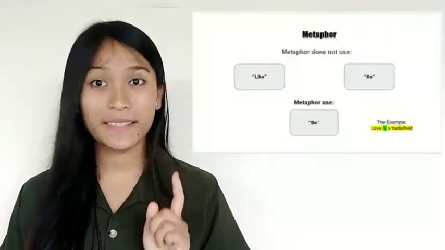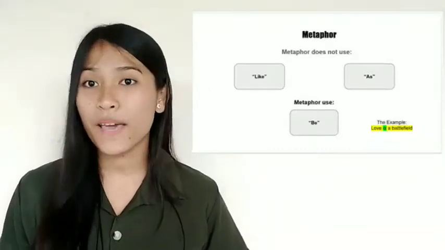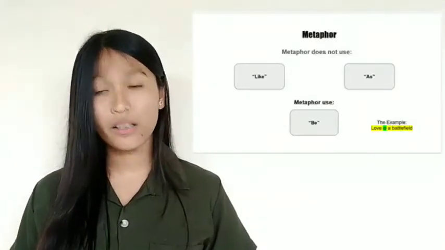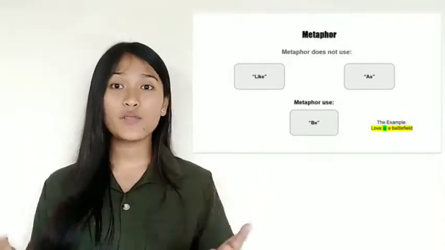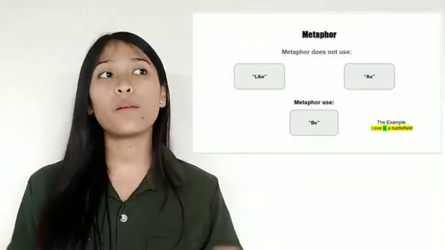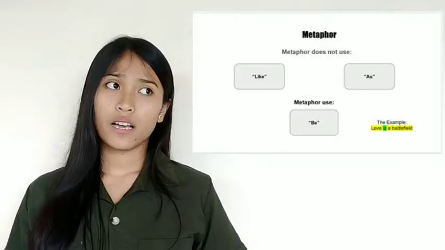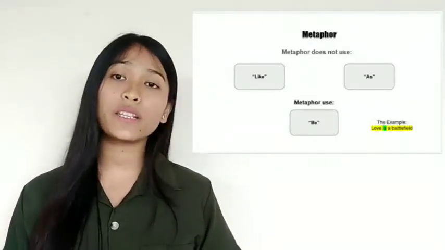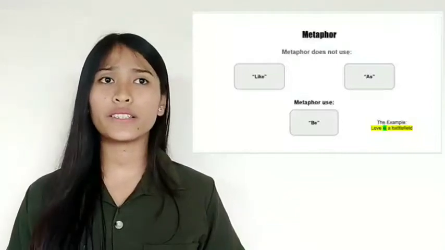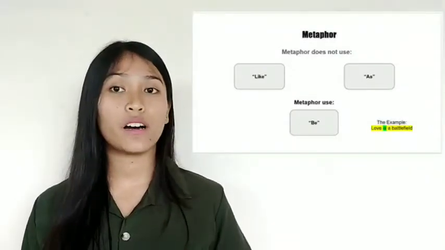The first one is metaphor. So what is metaphor? Life is a battlefield. Have you heard that? Or have you ever seen that sentence? That is an example of metaphor. Metaphor is a figurative language usually used in poetry or poems, even speech, but it doesn't use the words as or like; metaphor usually uses the to be. The examples of to be are is, am, are, was, were, etc.